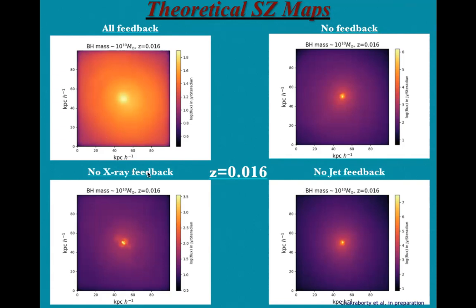From these four images, we have found that the SZ signal from the central region is highest for no jet feedback, then it gets reduced for no feedback, and then reduced again in the case of no X-ray feedback, and the lowest SZ signal from the central region comes from the all-feedback mode.